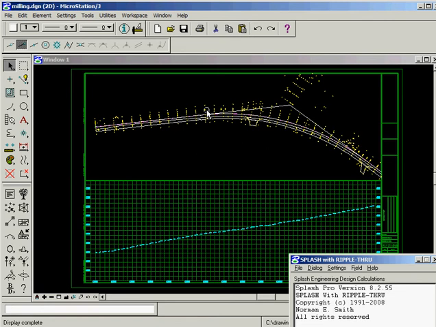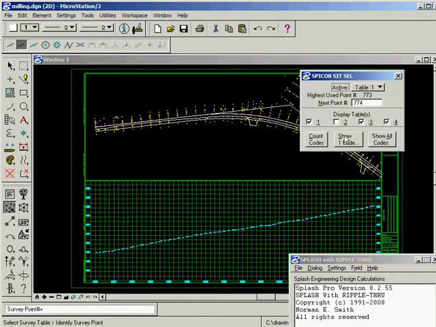Splash has features and techniques that can help us when widening an existing road, to avoid milling the existing pavement and to help tie in driveways. So what we have is a survey. We're looking at a survey of an existing road. Let's take a look at some of the survey points.